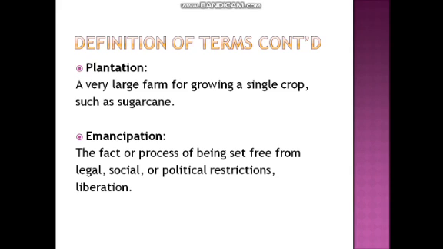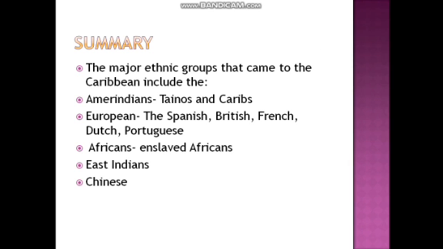So emancipation means free. The fact or process of being set free from legal, social, or political restrictions, or liberation. Emancipate yourself from mental slavery. None but ourselves can free our mind. All right, wonderful.